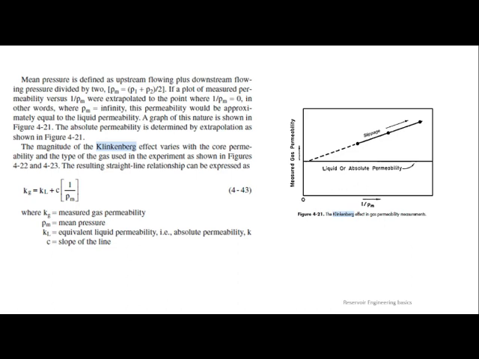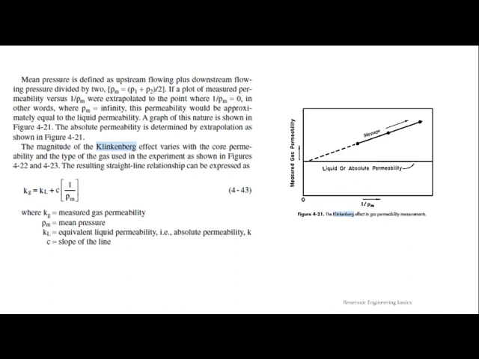When there is no movement of gas, kg will be 0. When there is movement of gas, then kg will increase. So you can see a line of increment when 1 by Pm is increasing. We will come to the x-axis right now. What is 1 by Pm? Pm is nothing but the average pressure. Average pressure is upstream plus downstream by 2. What is upstream pressure? What is downstream pressure? Upstream pressure is your reservoir pressure. Downstream pressure is your wellbore pressure. Because of that pressure difference only, flow is happening.